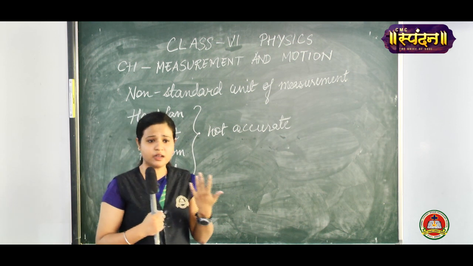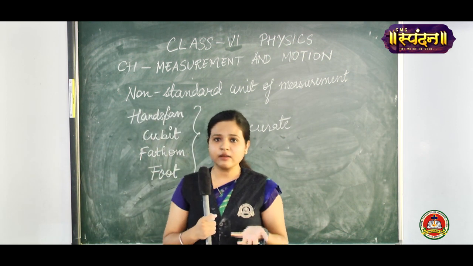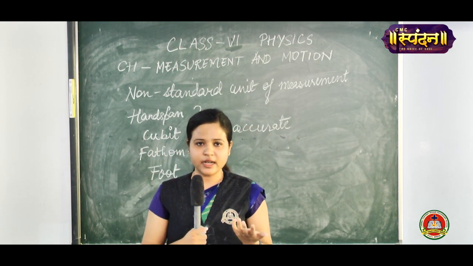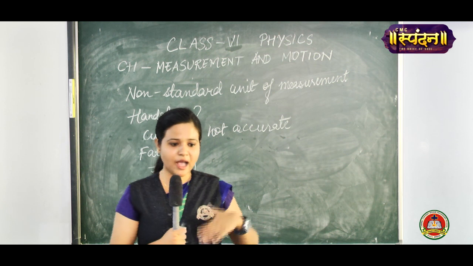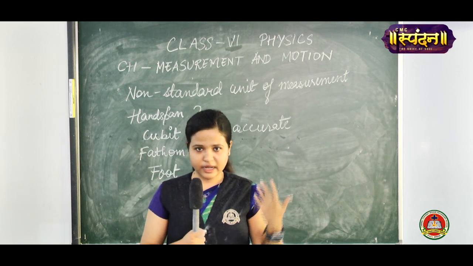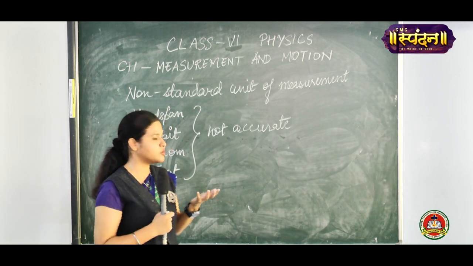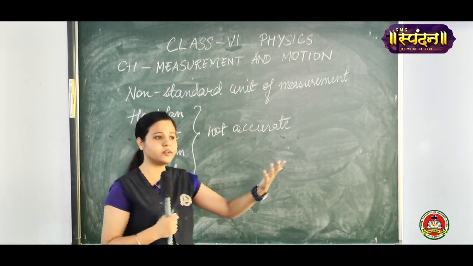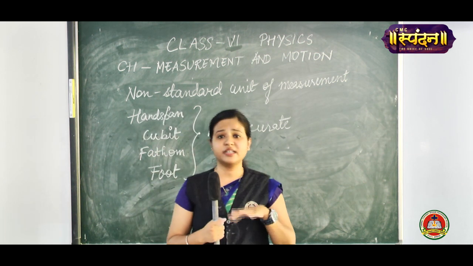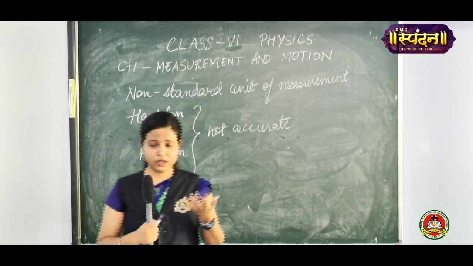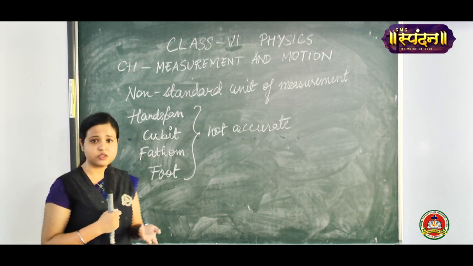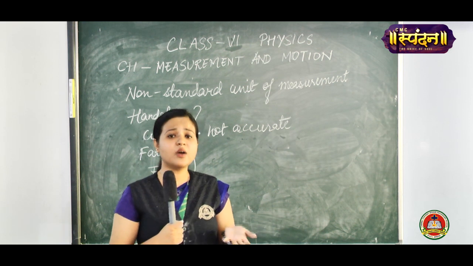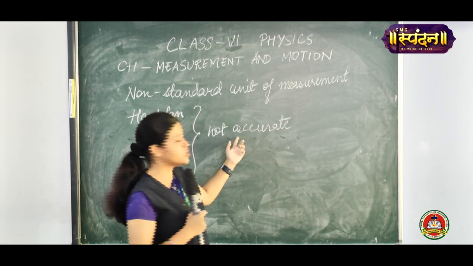So how will they transport the goods? In India we'll measure using handspan, and in Egypt they'll measure using cubit. So it was not standard, right? They could not handle trade relations properly, because there were no standard units to measure. The unit of measurement used in other countries and the one used in our country were entirely different. So it created a difficulty for scientists to carry out their results, because their results were based on inaccurate modes of measurement.